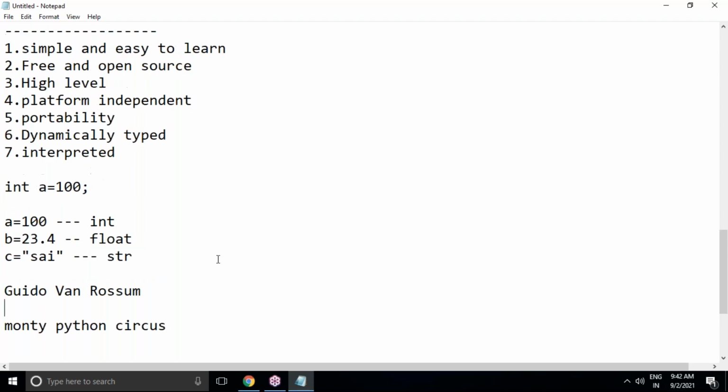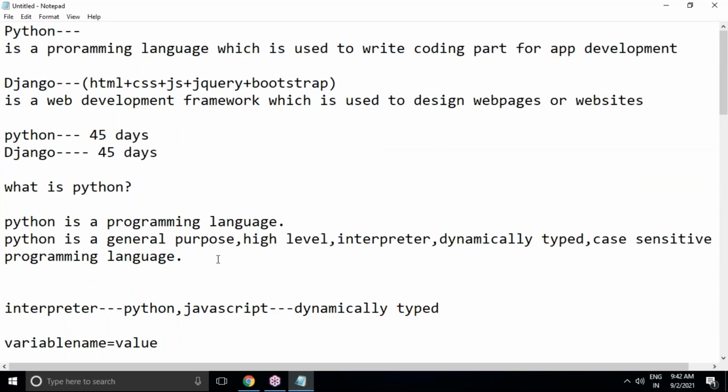So this is the basic introduction of Python. Once again, for late joinees, this course is a complete Python plus Django package. I'm going to start with Python initially. Up to 45 days, I'll teach Python completely from scratch to end. After completion of Python, I'm going to start Django for another 45 days. Total duration is 90 days for Django with Python.